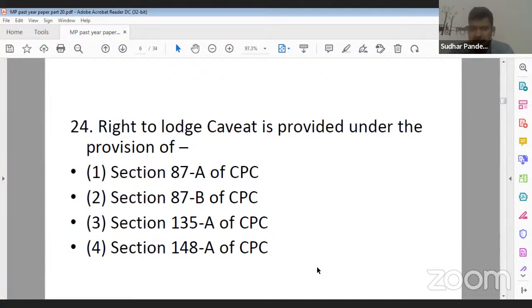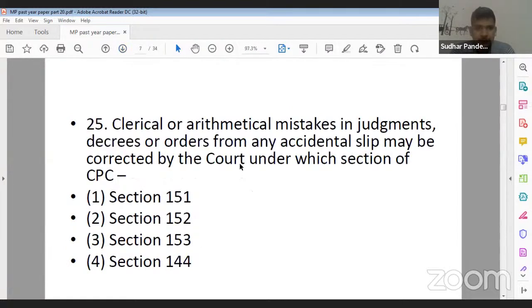What should be the correct answer? Right to lodge caveat is provided under the provision of 87A of CPC, 87B of CPC, 135A of CPC, and section 148A of CPC. So it is provided. 24 ka, yes, fourth is the correct answer, Harshvardhan ji. That is section 148A. Next question.